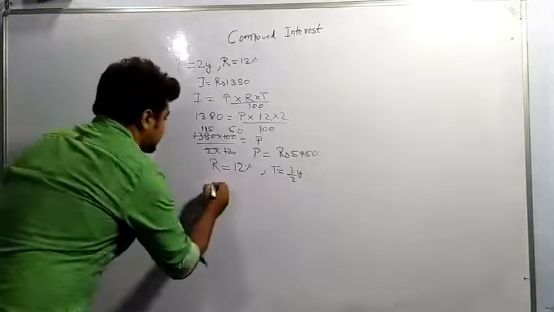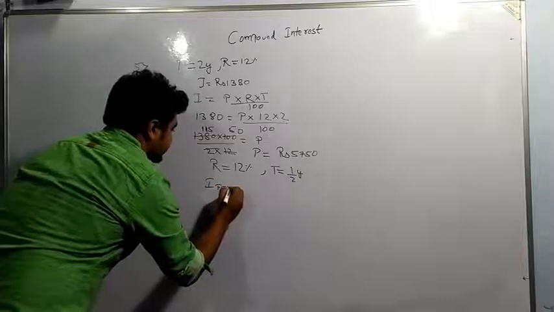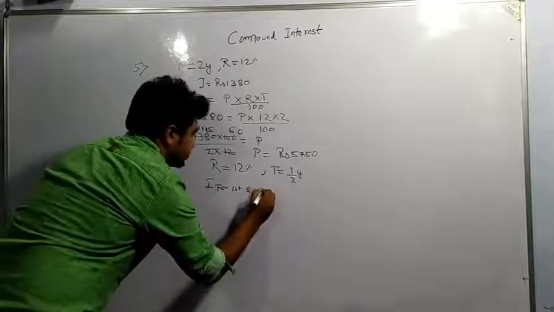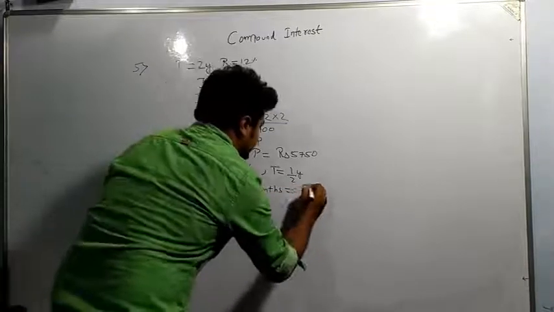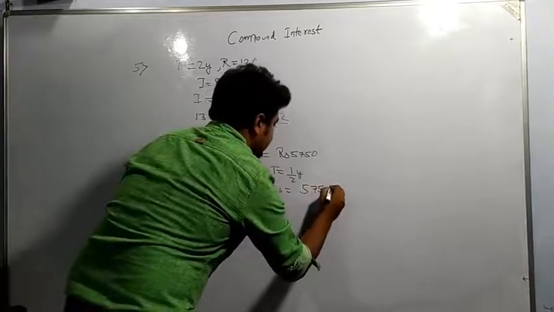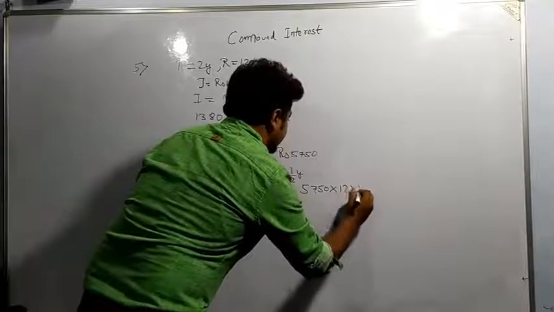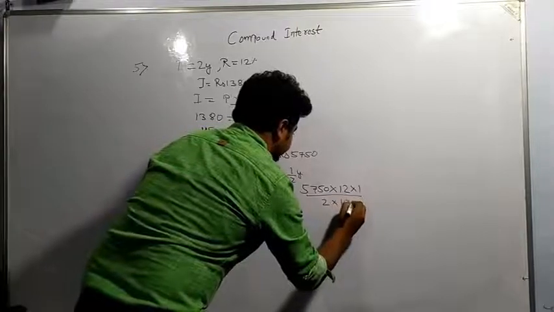So interest for the first 6 months is equal to 5750 into 12 into 1 by 2 into 100.